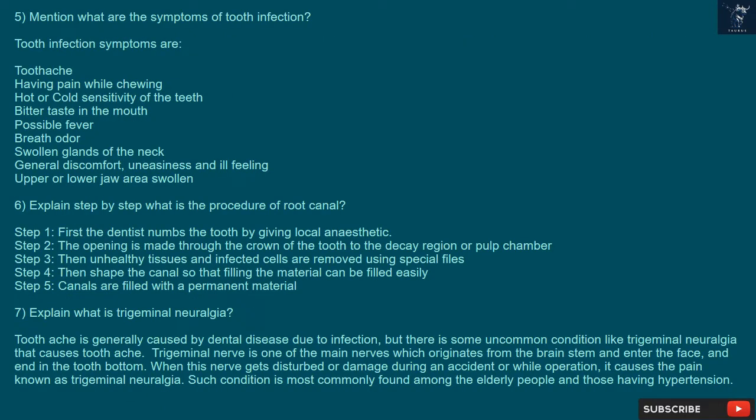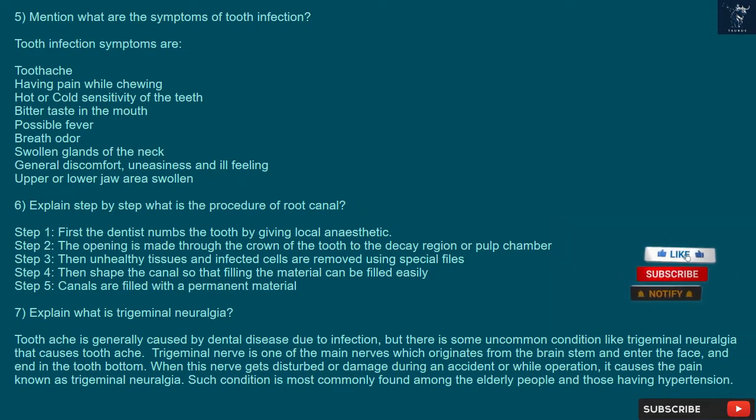5. Mention what are the symptoms of tooth infection. Tooth infection symptoms are toothache, pain while chewing, hot or cold sensitivity of the teeth, bitter taste in the mouth, possible fever, breath odor, swollen glands of the neck, general discomfort, uneasiness and ill feeling, upper or lower jaw area swollen.